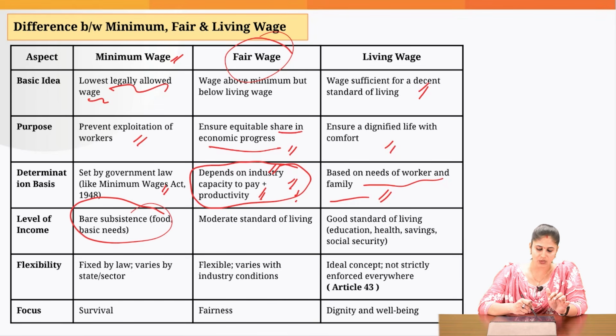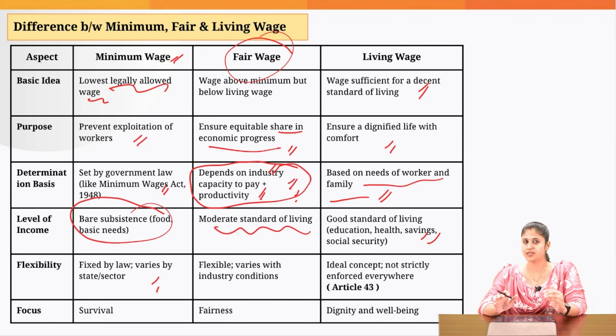is sufficient only to meet the bare necessities of human life, food, clothing and shelter. Fair wage gives a moderate standard of living. When it comes to living wage, it helps a worker not just to meet the basic necessities of human life, that is food, clothing and shelter. It also enables a worker to meet education related expenses as well as medical related expenses. Okay, so a decent standard of living.